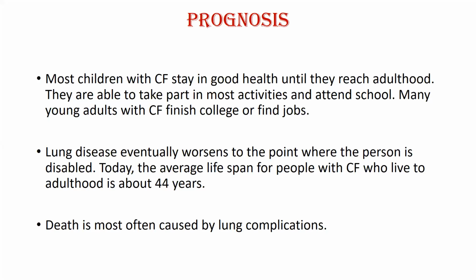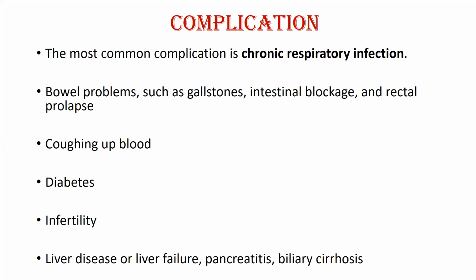So what are the different complications? The most common complication is chronic respiratory infection. So patient may die due to the lung infection, and the complication is recurrent chronic respiratory infection. There is bowel problem such as gallstone, intestinal blockage and rectal prolapse, because there is an obstruction. Coughing of blood because of the chronic respiratory infection. Diabetes mellitus is very common in cases of cystic fibrosis.